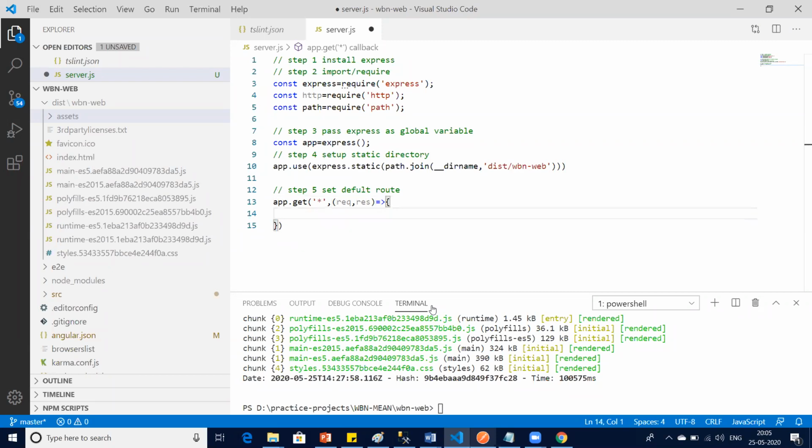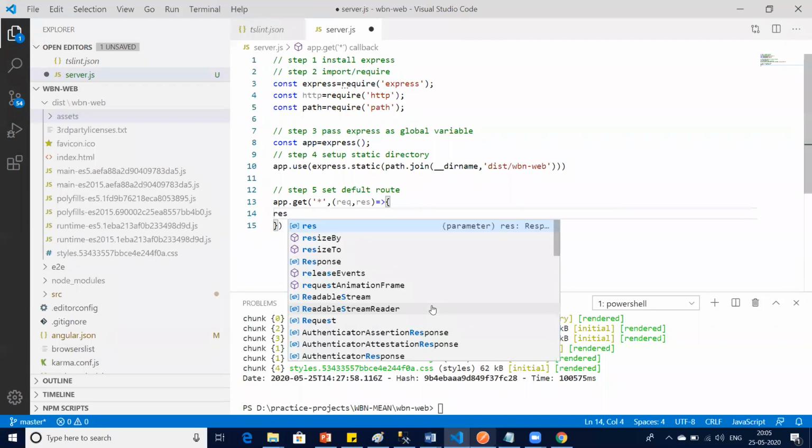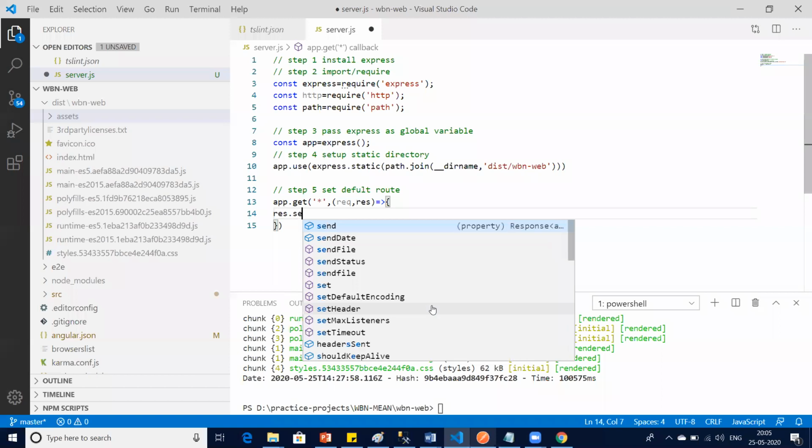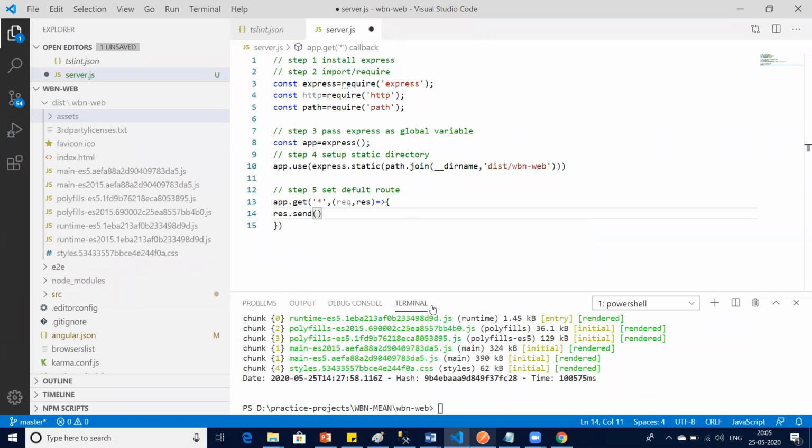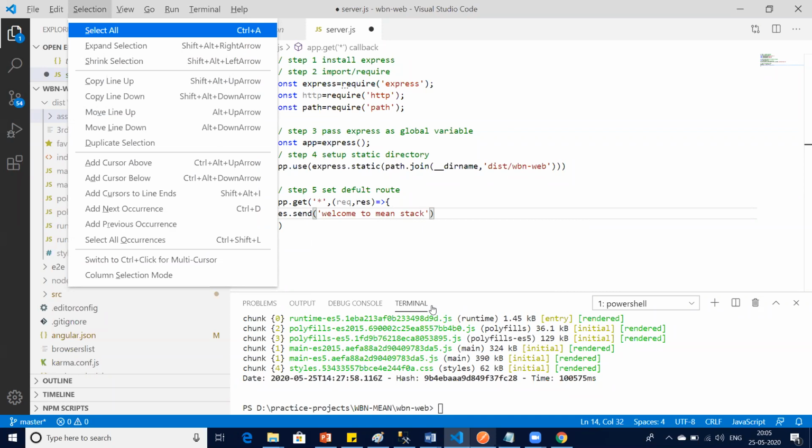And when there is no route or when there is default route, which means when the page loads the first time, what I want is I say response dot send. I wanted to send a response, correct? Like welcome to MeanStack. Welcome to MeanStack. Is that correct? This is what I'm supposed to do?